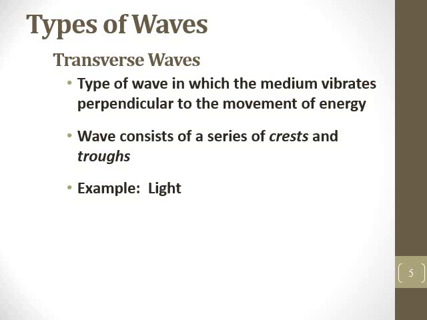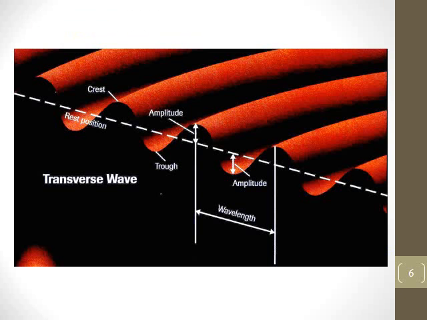So we have motion of the matter up and down, and as the motion of the matter goes up and down, it vibrates and moves the energy forward. We have our example here, which kind of looks like a wave from the surface of water or something like that, and that's actually a different type of wave. But here we have crests and troughs and crests and troughs, and the distance from one crest to the next is going to be our wavelength again.